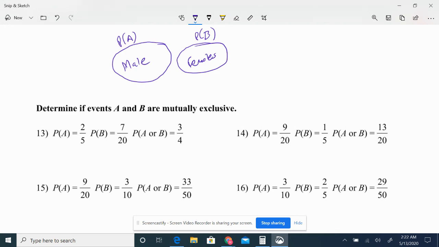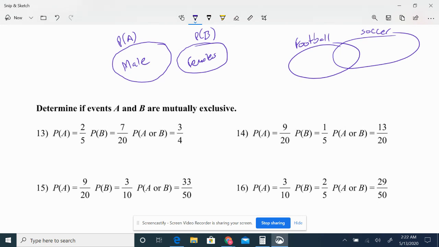Let's say I had a group A, and I call this football. What's the probability that some people in my class are playing football? And then there's a group B, and let's call this soccer. What's the probability that people play soccer?